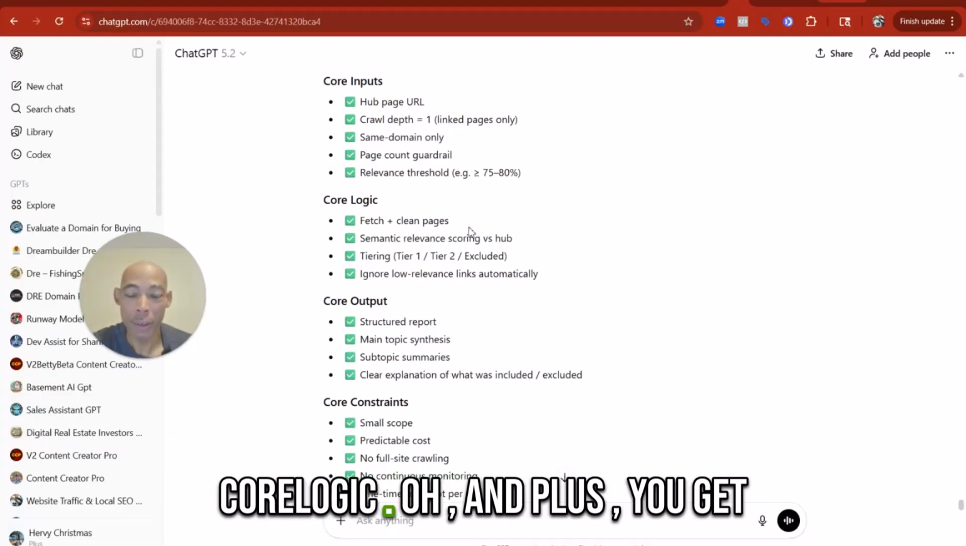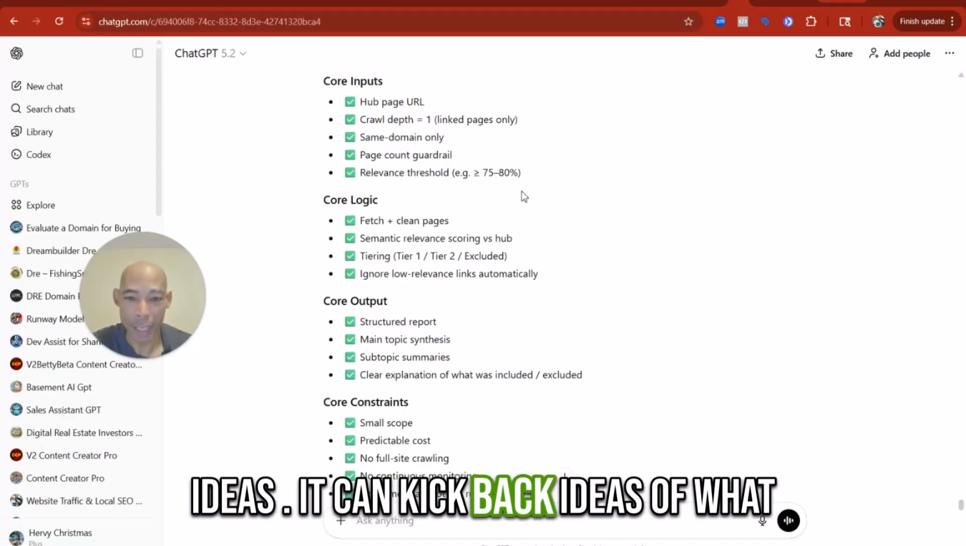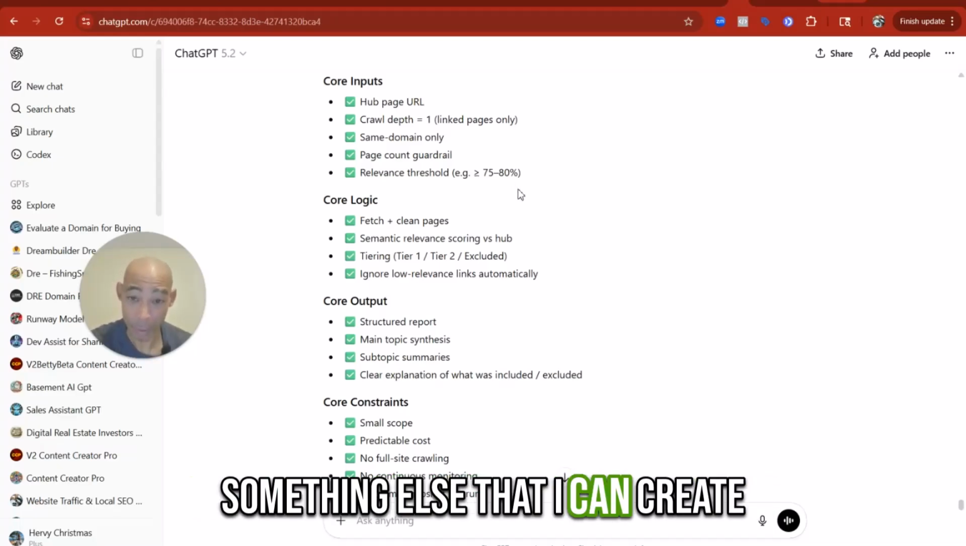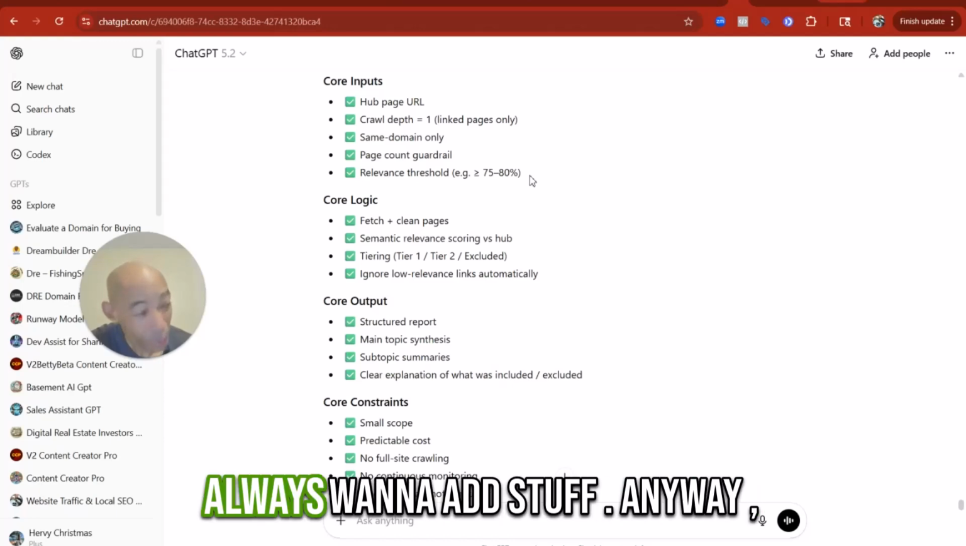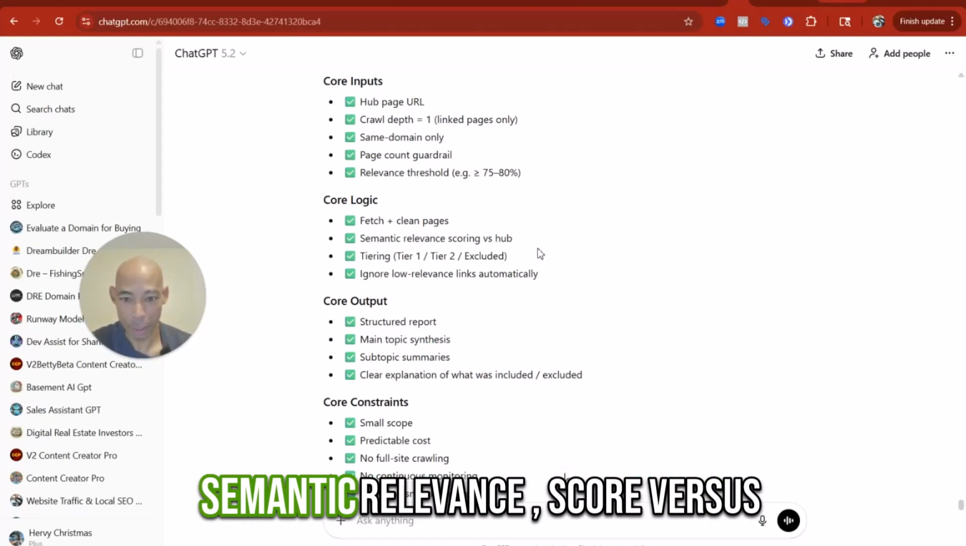Core logic. Oh, and plus you get ideas. It can kick back ideas of something else that I can create from it that I didn't think about. I always go to adding stuff. Anyway, core logic: fetch, clean pages, semantic relevance, score versus hub.